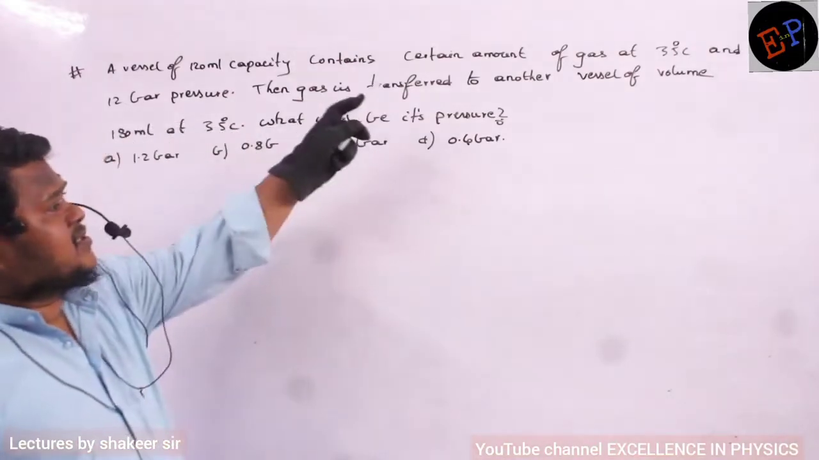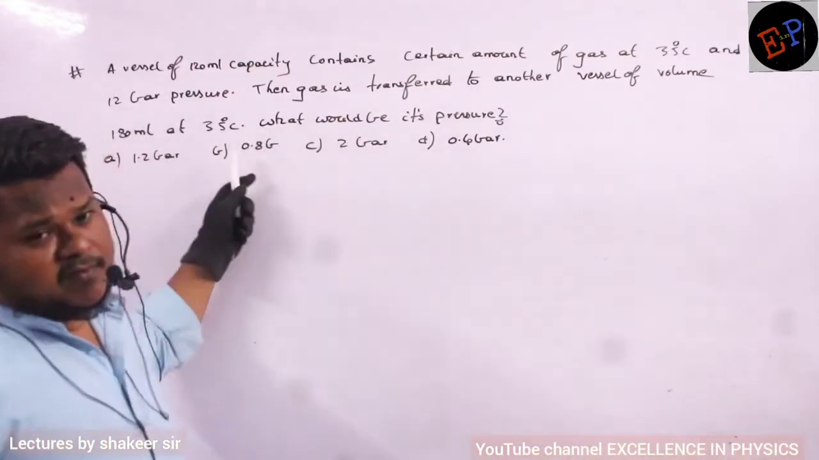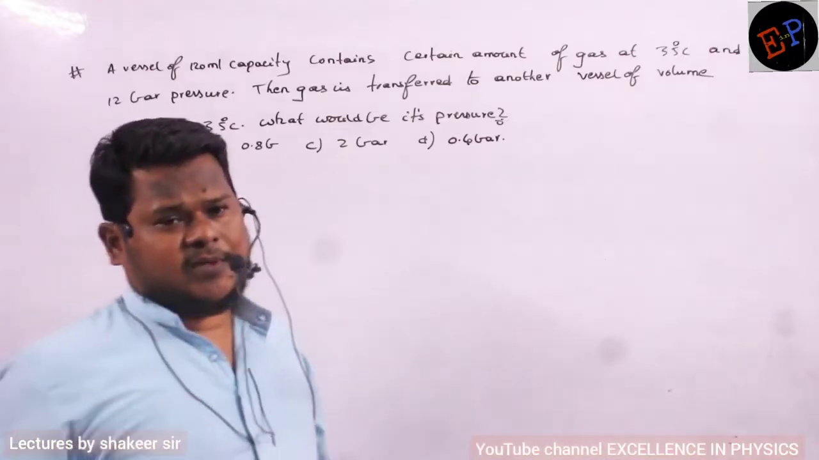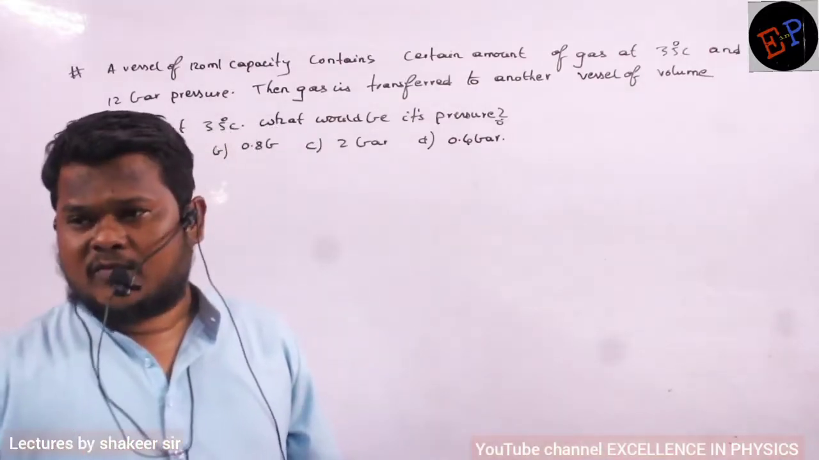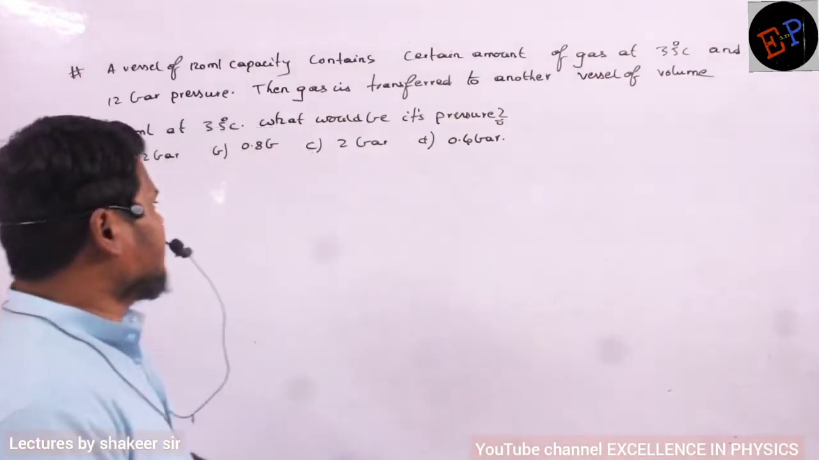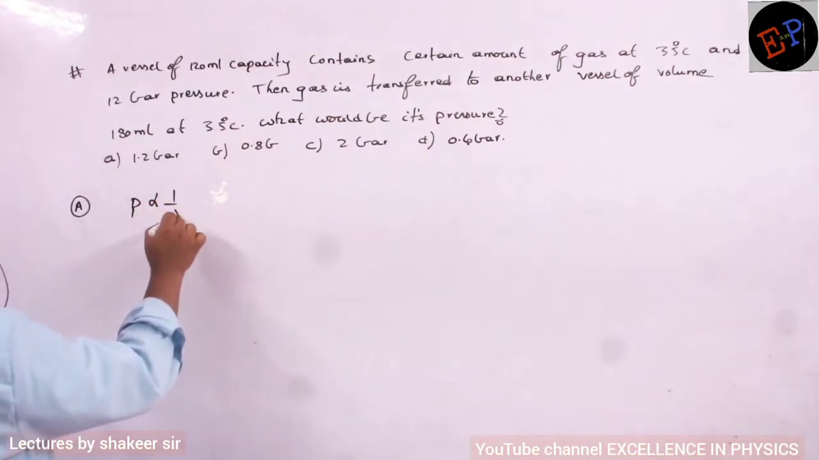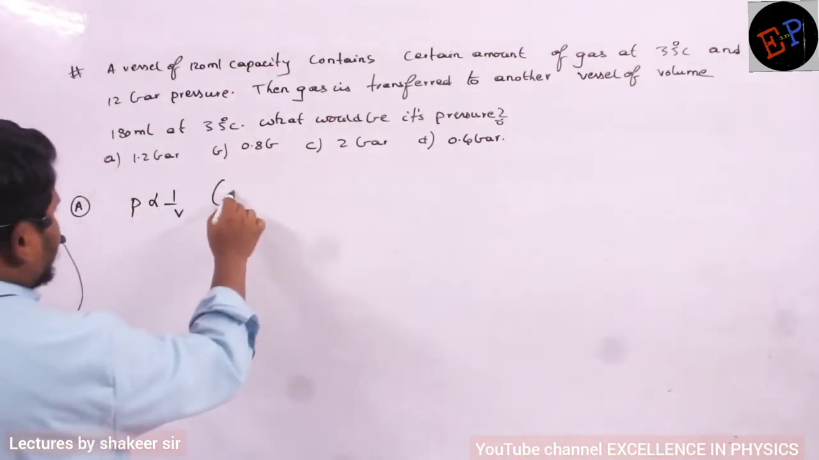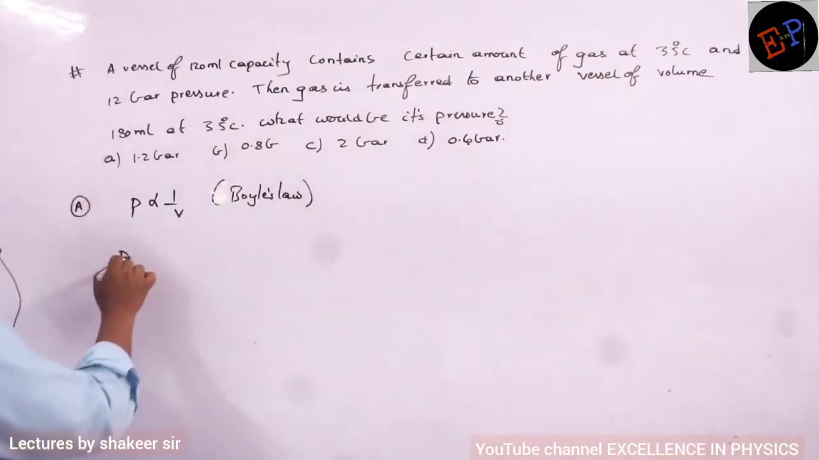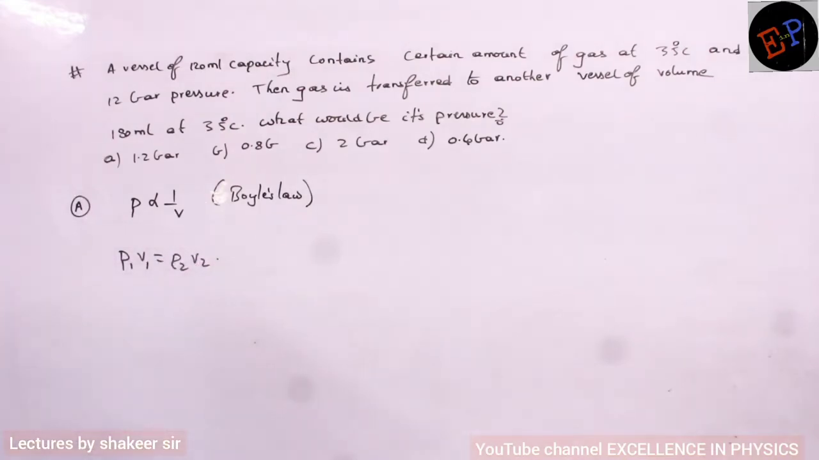Look carefully. What is the initial temperature? 35. Final temperature? 35. So temperature is not changing. It means the relation is only between pressure and volume. If the relation is between pressure and volume, then what is that law? Boyle's law. So if the question is on Boyle's law, you can write that pressure is inversely proportional to volume. Then you can write P1 V1 is equal to P2 V2. That's all. Two conditions are there.